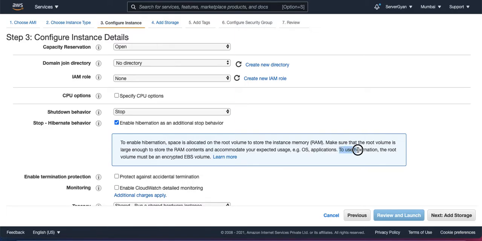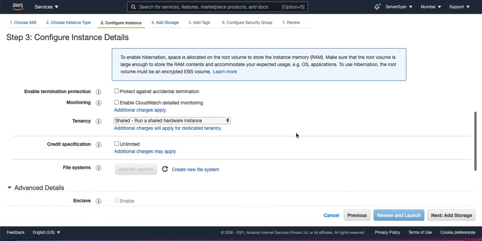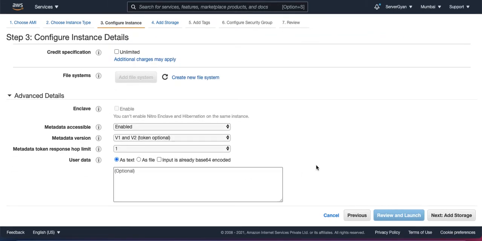Moreover, in order to use hibernation, if you select this option, you need to keep in mind that the root volume has to be encrypted as well. It means you will have to ensure that the particular root volume is encrypted, right? So these are the things you need to keep in mind in order to enable this hibernate option, right? The remaining options we have already discussed, so that was the only single thing which I wanted to discuss in this video. That is it for now.